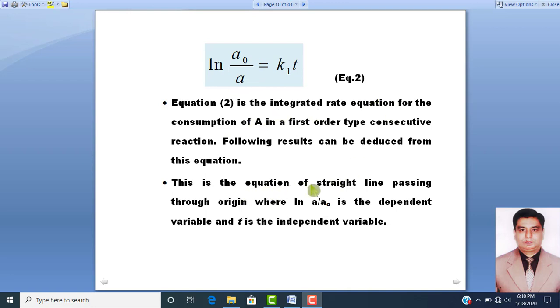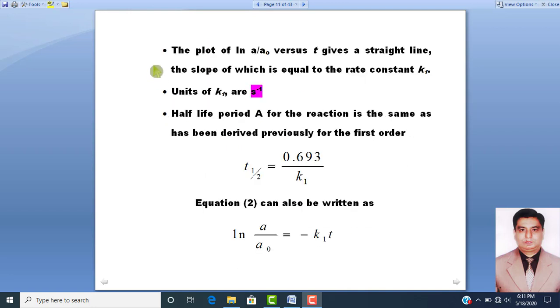So this equation number 2 is the integrated rate equation. And this is the equation of a straight line, and the straight line will pass through the origin because log natural A naught over A is the dependent variable, while time t is the independent variable. So from here you can get the unit of K1.